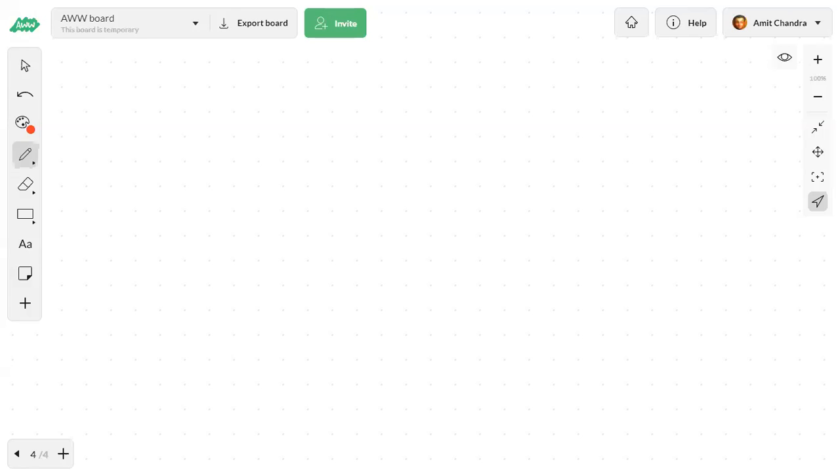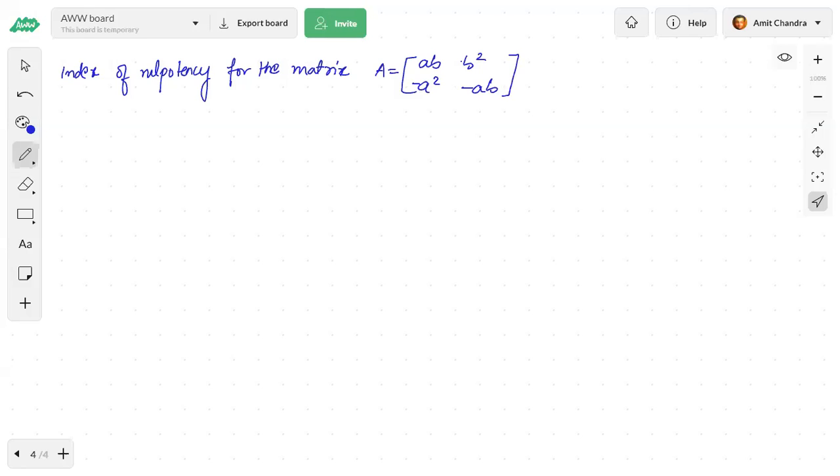Okay. Now the question is: you have to find the index of nilpotency for the matrix A equals AB, B square, minus A square and minus AB, where A is a nilpotent matrix.